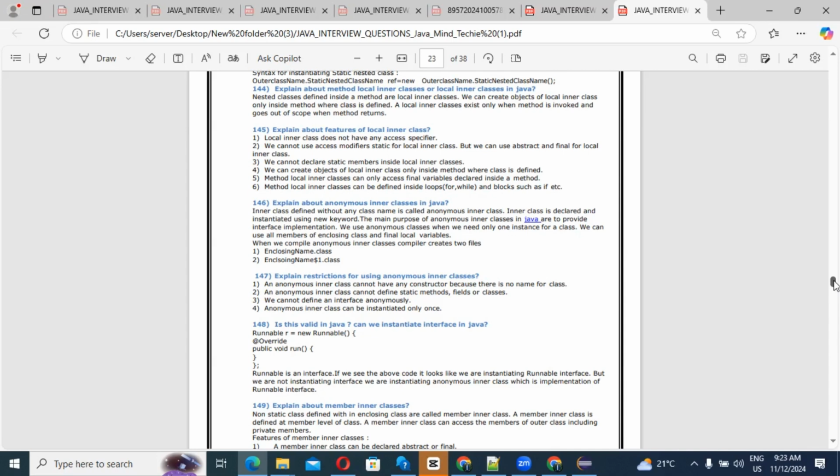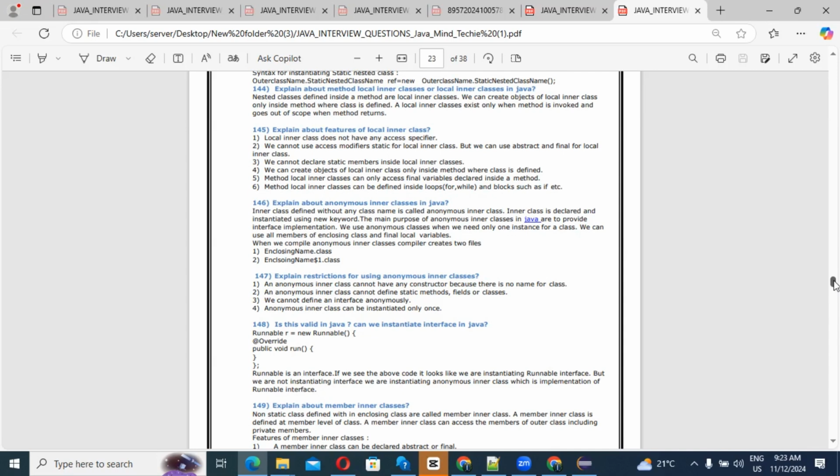And third, we can't define an interface anonymously. And fourth, an anonymous inner class can be instantiated only once. So the next question: is this valid in Java? Can we instantiate an interface in Java? Just like Runnable r = new Runnable().